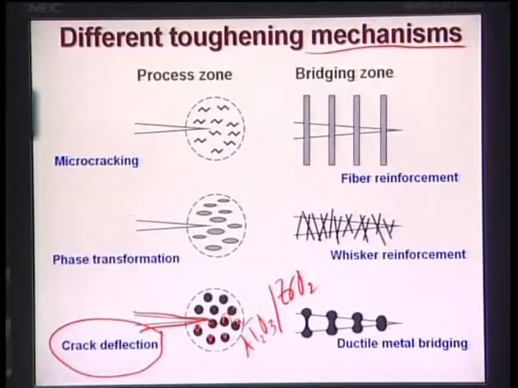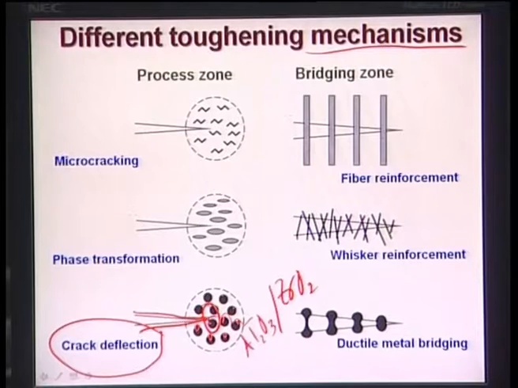So, if you go back to the slide now, then you will understand that when there is a particulate reinforced composite, the crack tip is always associated with some stress intensity, because, as you know, at the crack tip the total stress that will be experienced is much larger than the externally applied stress, okay. Now, therefore, the cracks will find their easy way if they propagate along this direction.